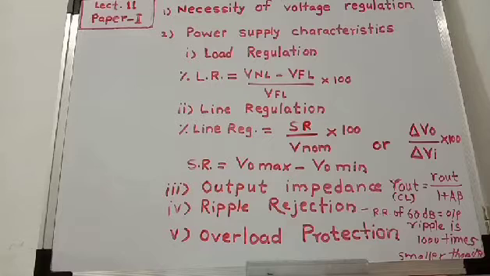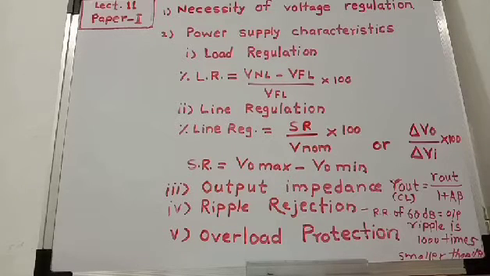A voltage regulator circuit is included in DC power supplies after the filter circuit. That is, the output of the filter circuit is connected to the input of the regulator circuit. These regulators are of different types. For example, a Zener diode voltage regulator or Zener regulator, then a transistorized series regulator, then IC regulators, that is 3-pin IC regulators, and SMPS or switching mode power supplies.